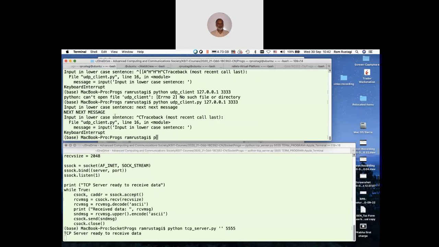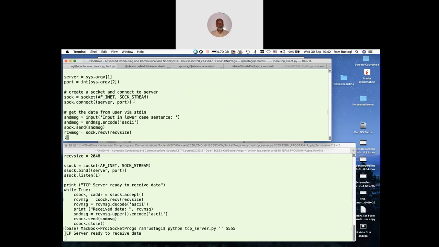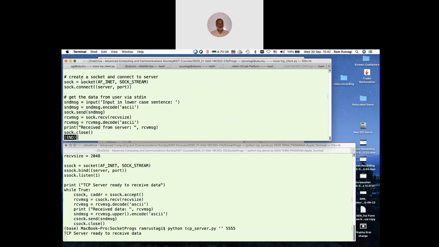Look at the TCP client first. Again, get server IP address, port number converted to integer. Create a socket. Then I connect. After the connection is successful, I read a message, encode it, send it, receive it, display it, and close. One message received, and that should be fine.